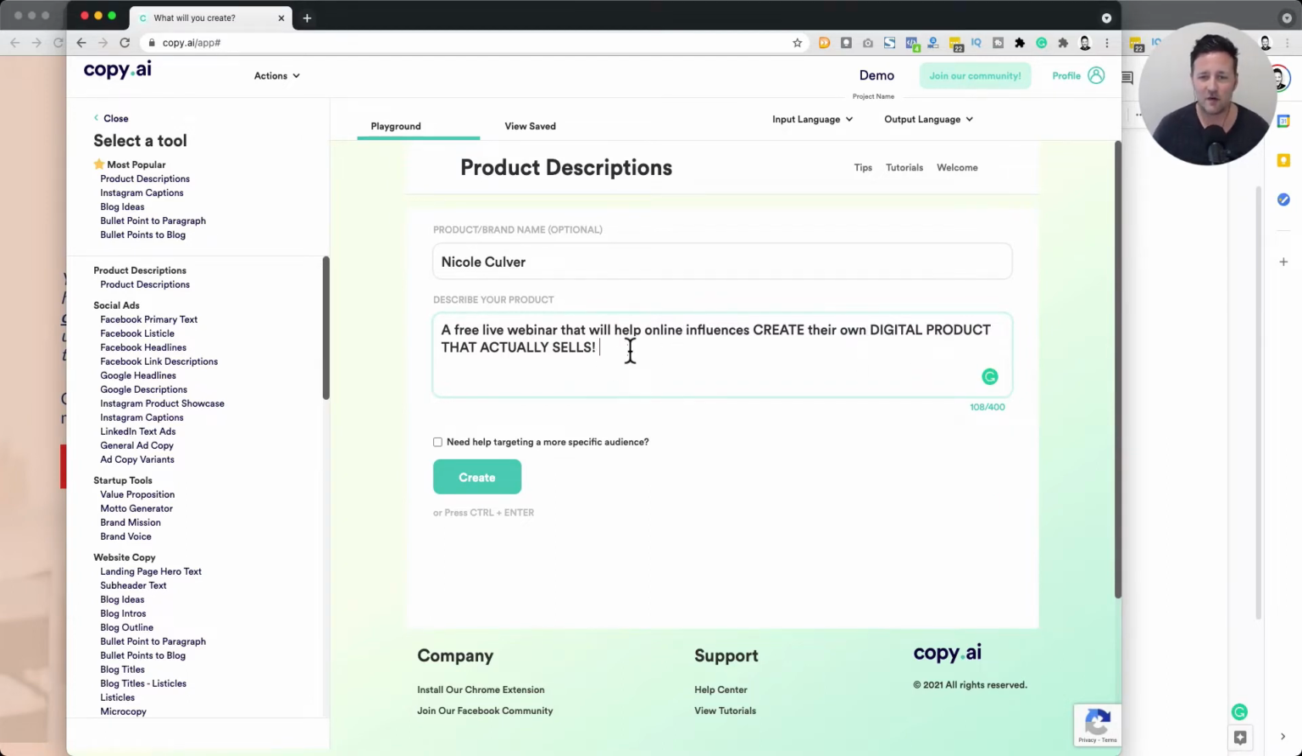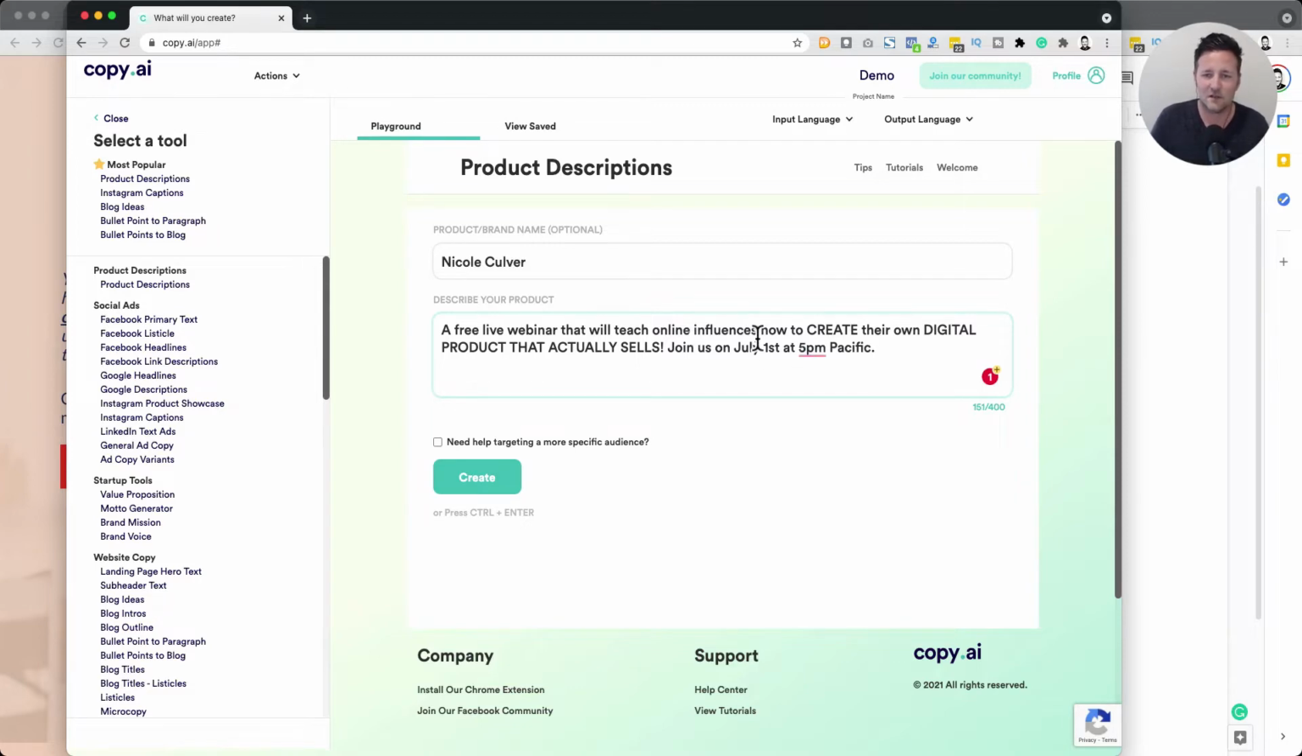So the languaging here, the tone, the energy, there's capitalizations, there's exclamation marks. It sounds exciting. The AI might pick up some of that. So Nicole Culver, a free live webinar that will help online influencers create their own. Let's do this. That will teach online influencers how to create their own. Okay, so that's a little bit more clear. We already wrote free, so join us on July 1st at 5 p.m. Pacific. I'm just going to make this up.